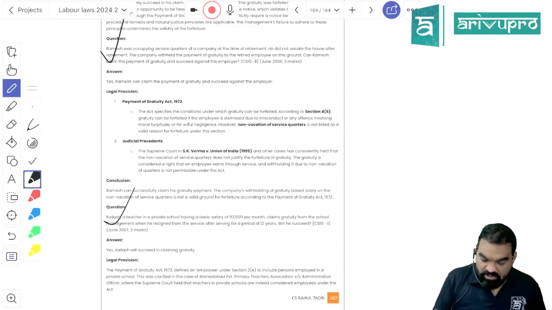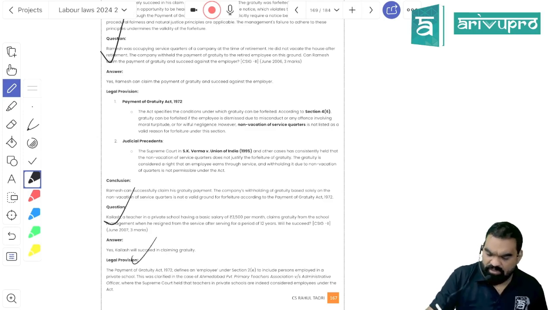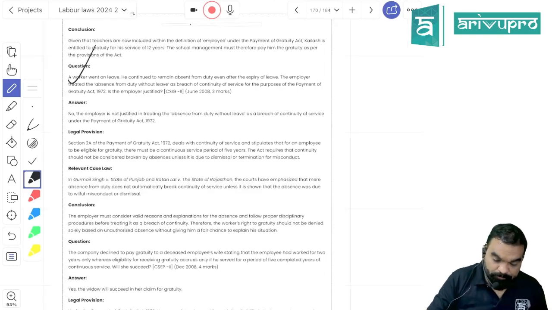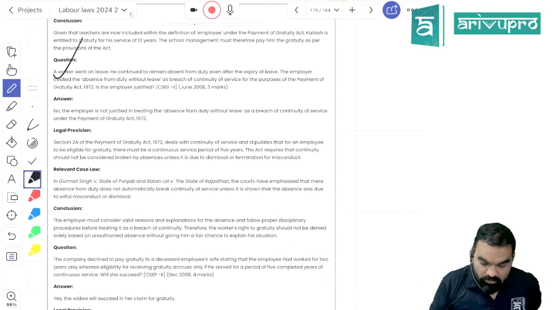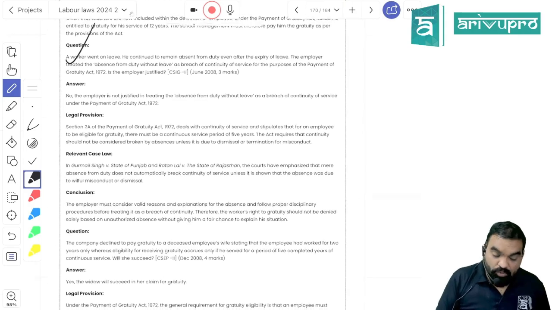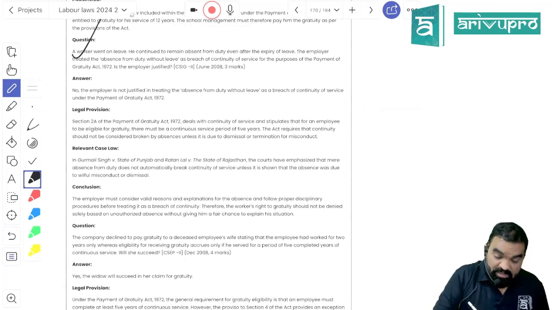You are a school teacher and you are drawing 3500 per month salary, will you be eligible for gratuity? Yes. Now school teachers are part of what? Gratuity. Okay. If you are on leave, it will not be treated as interruption of services, right?